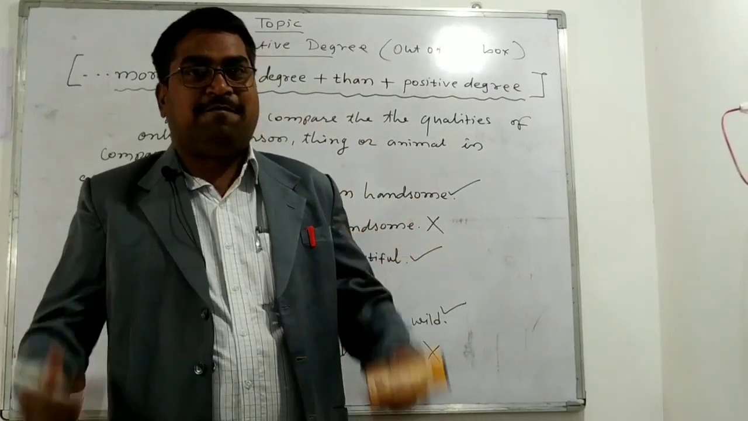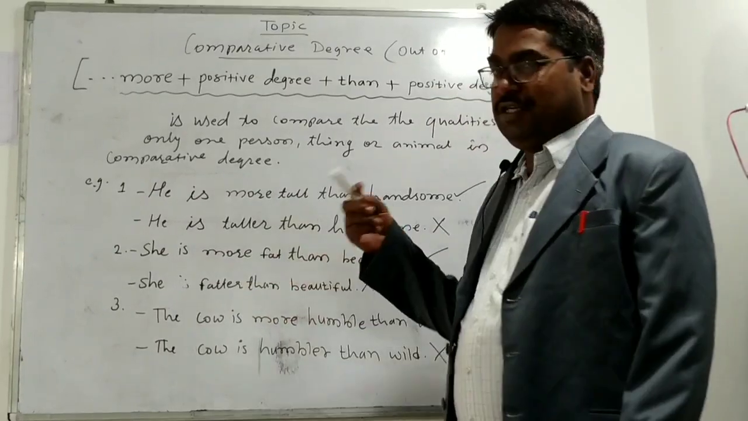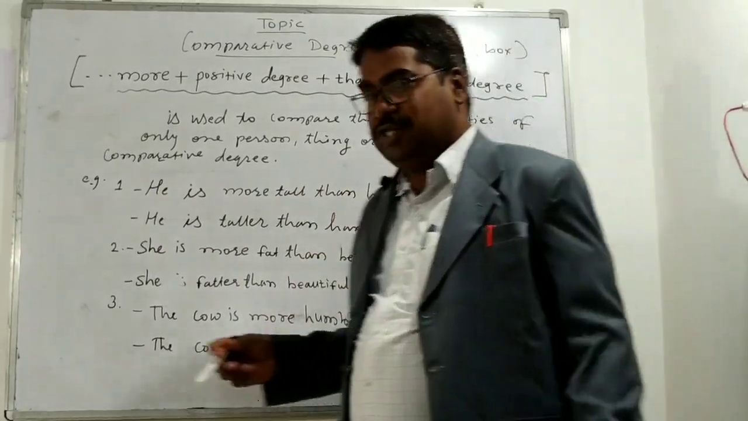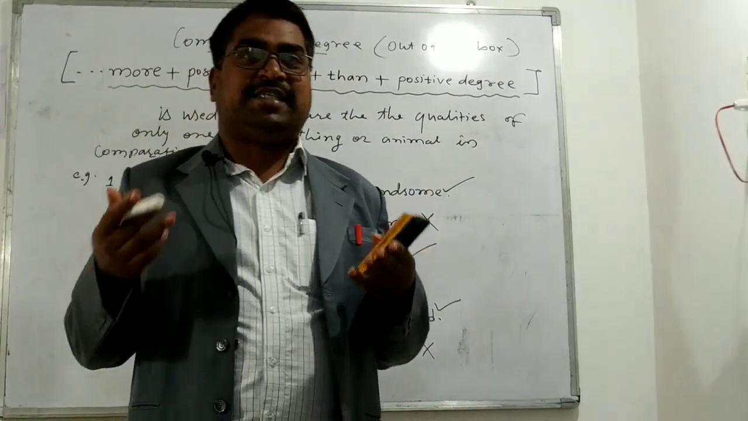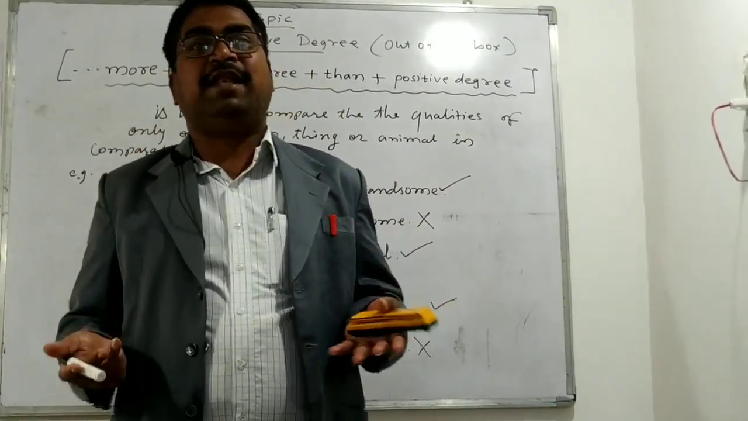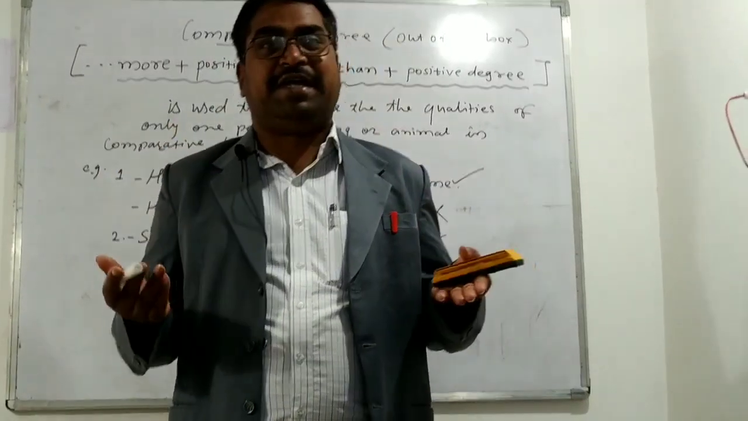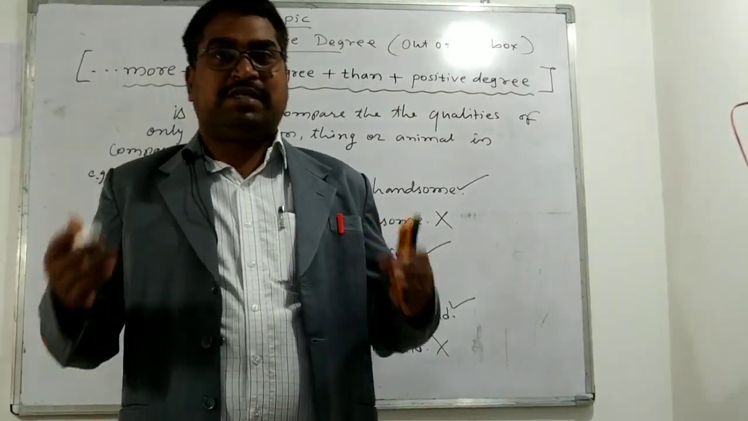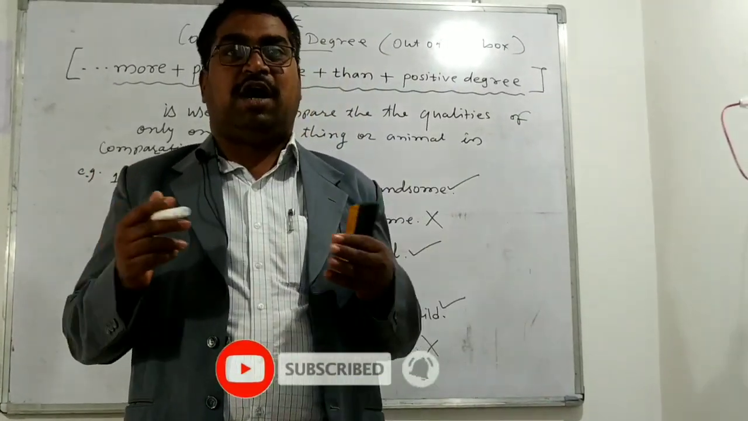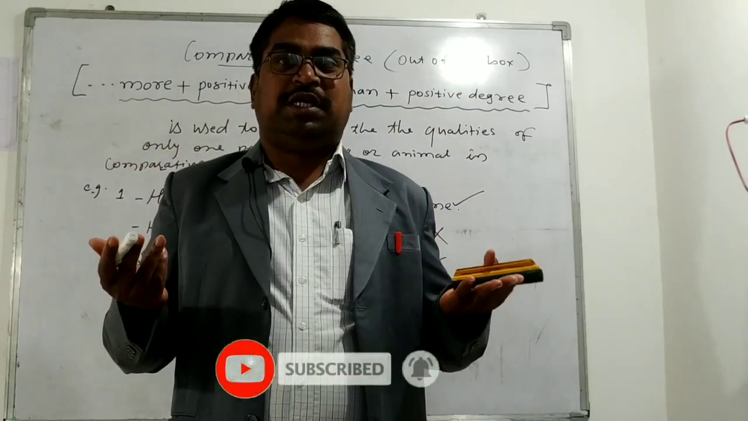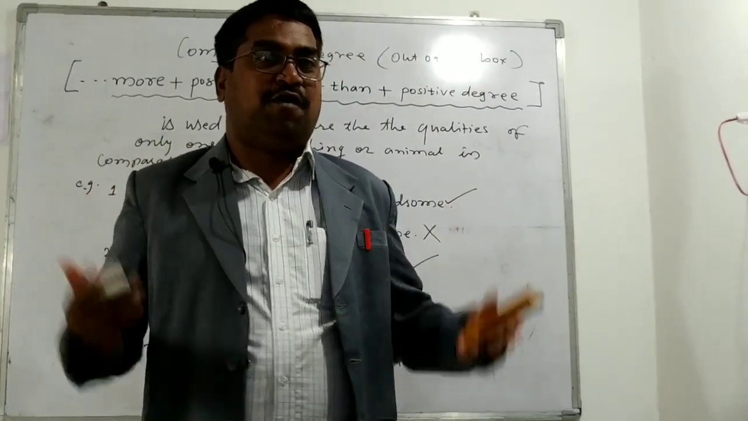Once again, I have come with a very interesting topic. Today's topic is comparative degree. As we all know, there are three types of degrees. Adjectives are studied at three different levels: positive degree, comparative degree and superlative degree. We have studied this in school, but today I have brought something out of the box for you. It is very interesting and something very new.